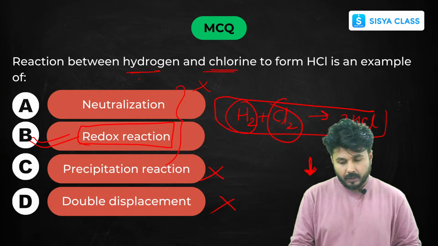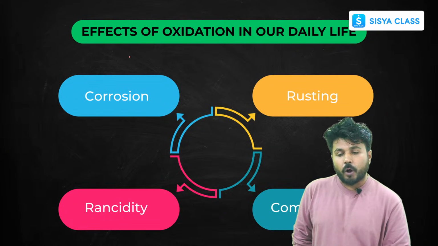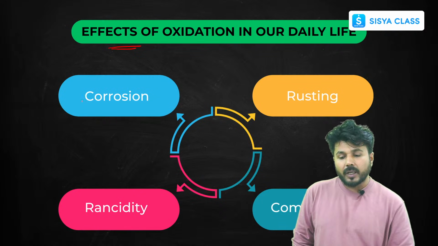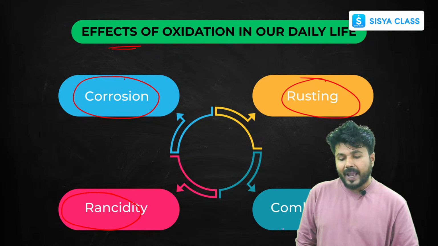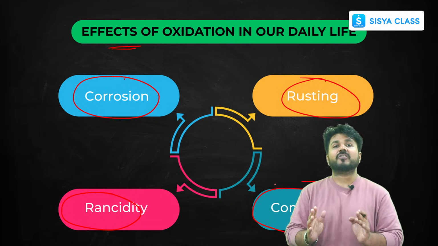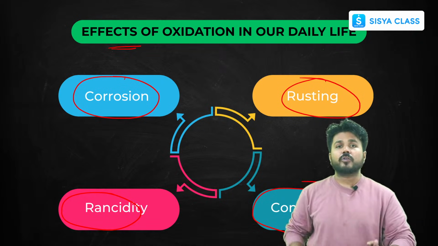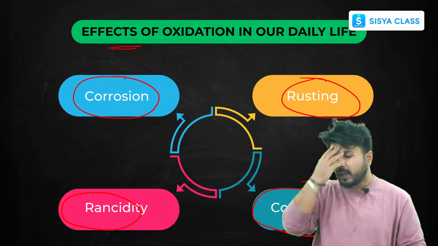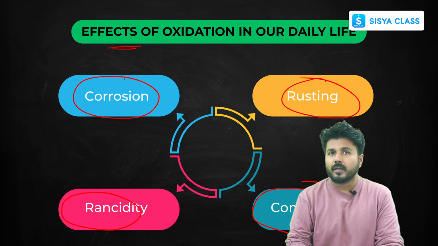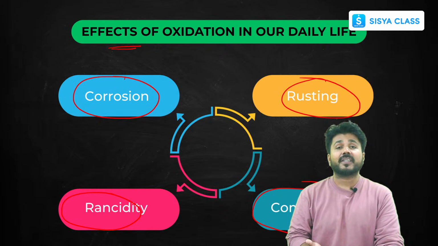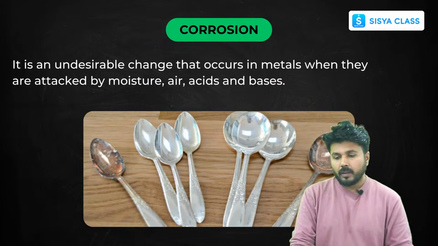Next. So the last topic of this chapter is effects of oxidation, then some PYQs. These are some common effects: corrosion, rusting, rancidity, and combustion. These are some common effects of oxidation, that means of addition of oxygen. Due to oxidation, these reactions occur in the atmosphere, or you can say these reactions are present around us. So how do these reactions occur and what do they form? What are their effects? What are their applications? We'll discuss this. Now let's start with corrosion.